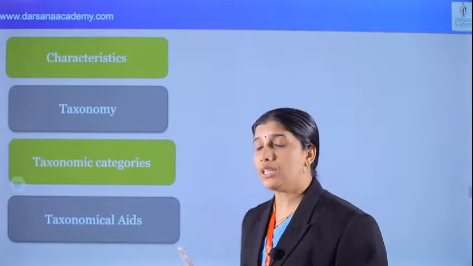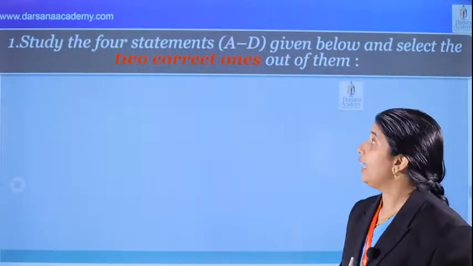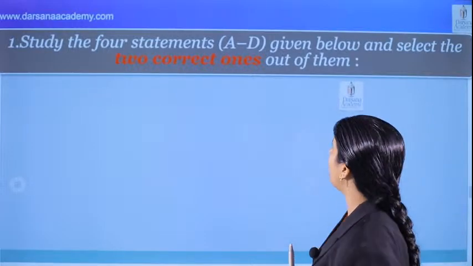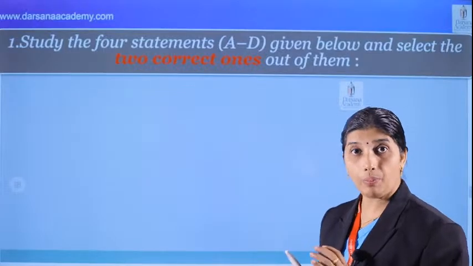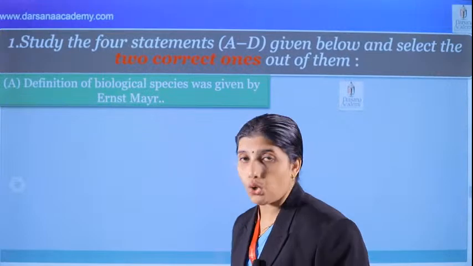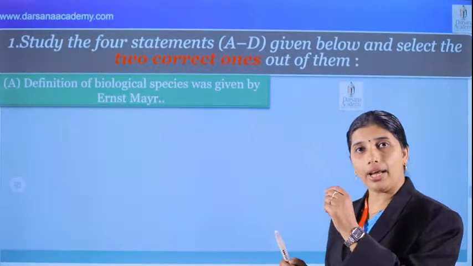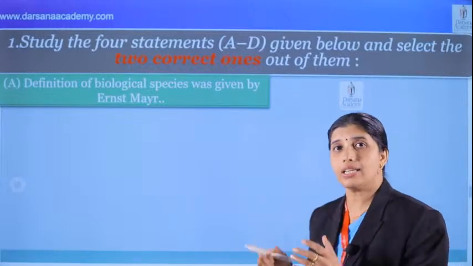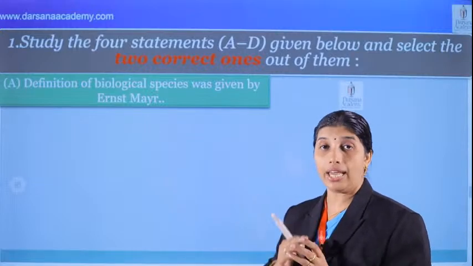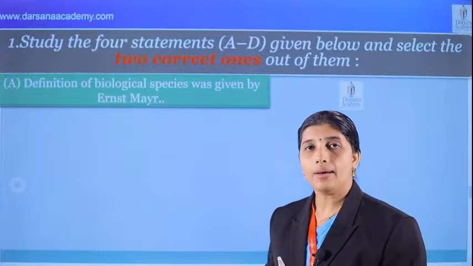While going through the questions of this chapter, what's the first question? Study the 4 statements given below and select the 2 correct ones out of them. This is the pattern of question. Prepare these types of questions also. First option: the definition of biological species was given by Ernest Mayr. While discussing questions, we give more weightage to the concept, so we can recollect all the points in a short way. That's the way we are going to prepare today.